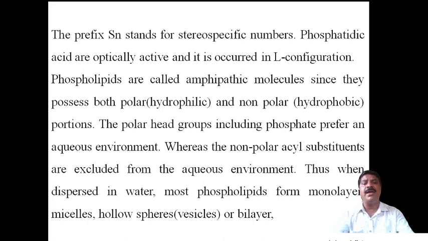What is meant by an amphipathic compound? Compounds which contain both polar and non-polar ends, hydrophilic and hydrophobic ends, in the same molecule are called amphipathic molecules or amphipathic compounds.